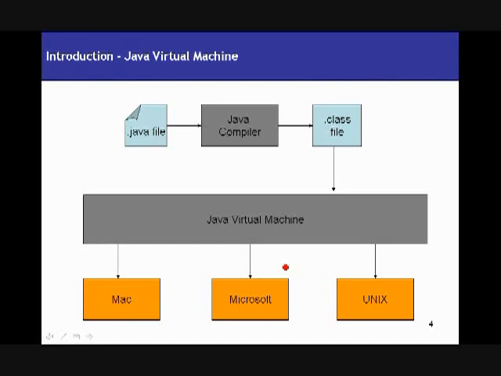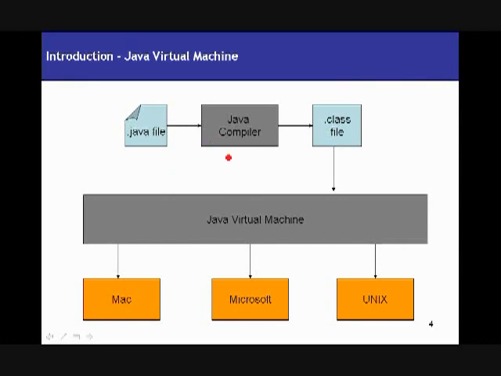It takes your class file, converts it into a format readable by the operating system, and then executes that program on the system, right? So this is basically what happens here, your code is actually interpreted here, not compiled.